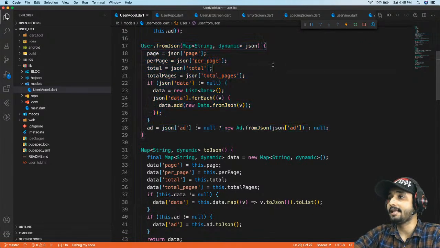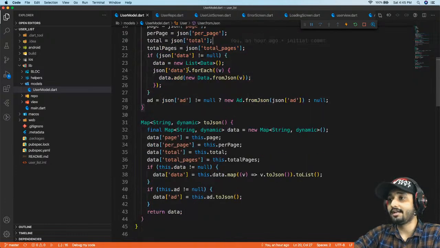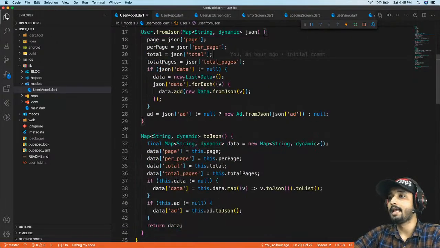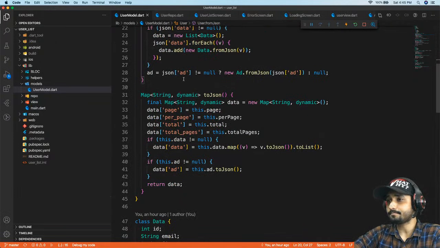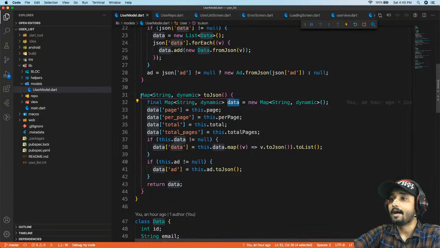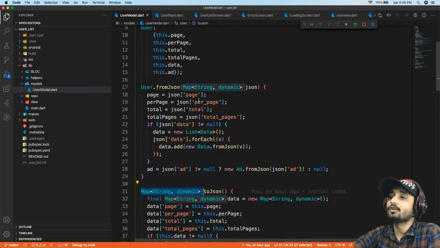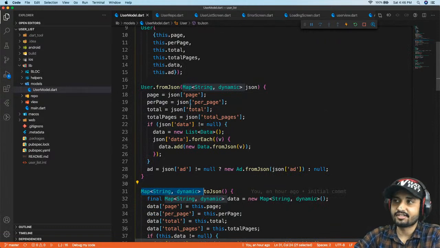So what happened? I'll get a body. I'll try to decode my JSON, and then what I will do is give my data from the models to this particular data given by Map, String, and dynamic, right? So always we need two methods to parse our JSON, right?